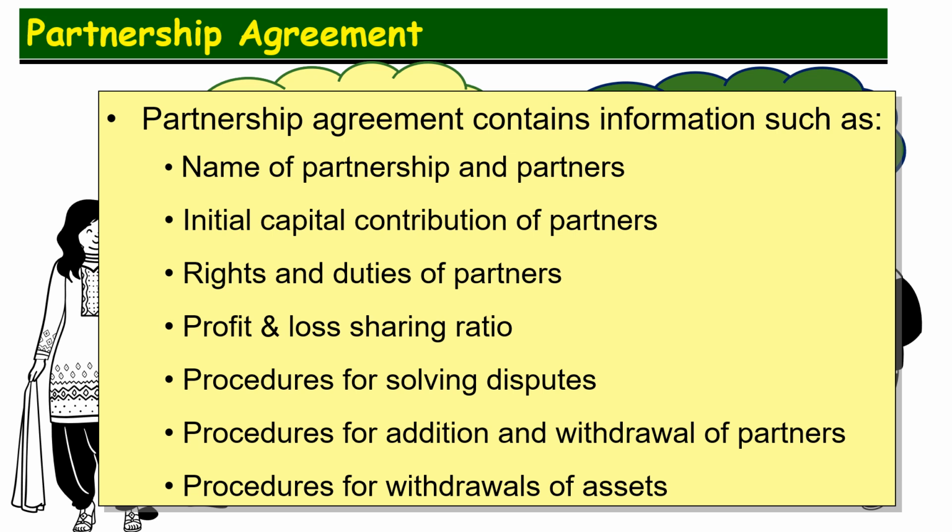So they can include in the partnership agreement anything that the partners would want to put in this. There is no restriction. And it's a very good idea to have a partnership agreement so that each partner knows about their rights and duties, and how the operations of the partnership will be managed.